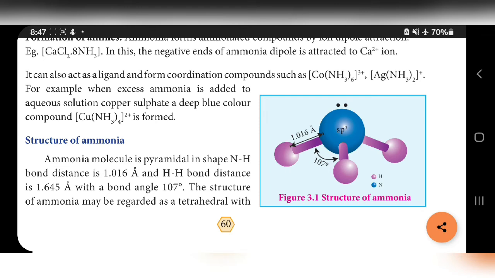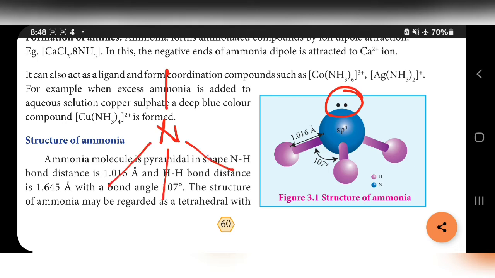The structure of ammonia may be regarded as a tetrahedral shape with one lone pair of electrons in one tetrahedral position. Hence it has a pyramidal shape, as shown in the figure. Actually this is the tetrahedral shape.